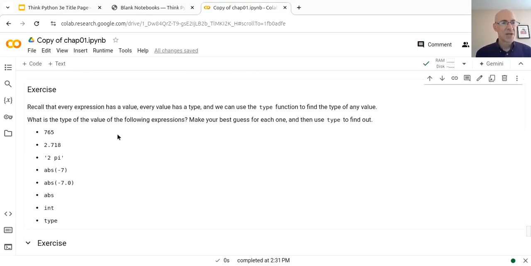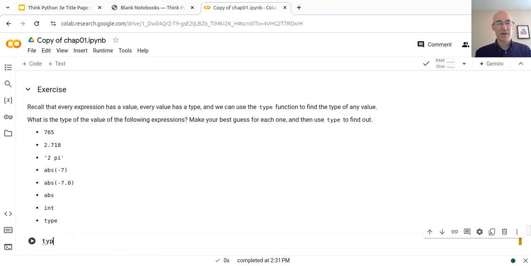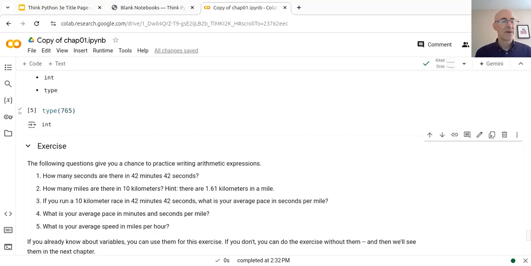In this case, there's not a code cell after this exercise, but if you go to the upper left here, there's a plus code button you can press, and that'll create a new code cell where you can try out these examples. So, for example, if we ask for the type of 765, we can confirm that that is in fact an int.